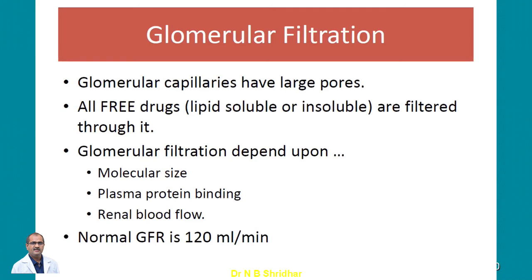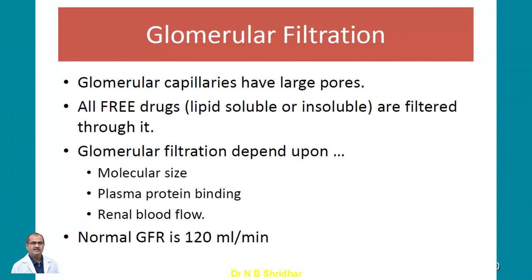Glomerular filtration depends upon the molecular size. Bigger and bigger molecules cannot be excreted, whereas when they are made smaller, then they get excreted out of the body. Then the first one is the molecular size, then the plasma protein binding, and the renal blood flow. Many of the lipophilic drugs will have plasma protein binding ranging from 50 to 100%.